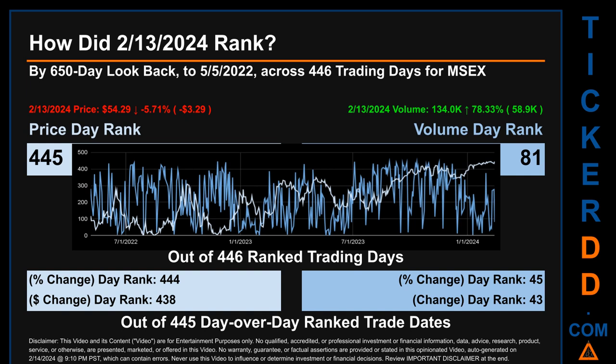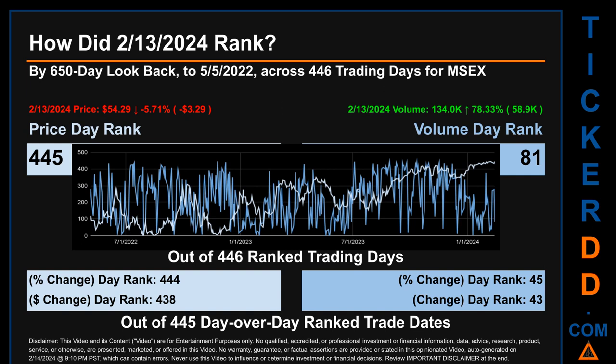Each of the 446 trading days were ranked amongst themselves by highest end-of-day price and volume, with a rank of 1 being the highest and 446 being the lowest ranked day. The line graph overlays price and volume's daily ranking, as shown respectively in light versus dark blue, across those trading days. In this view, essentially the dips are good whereas the spikes are bad.